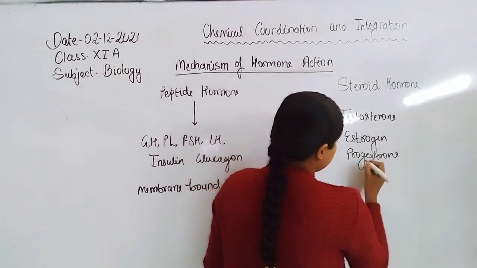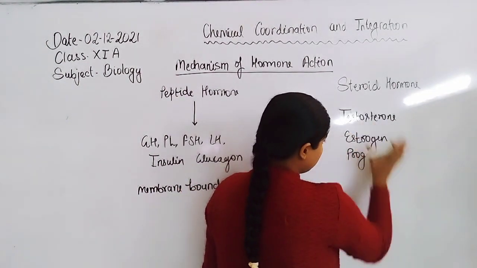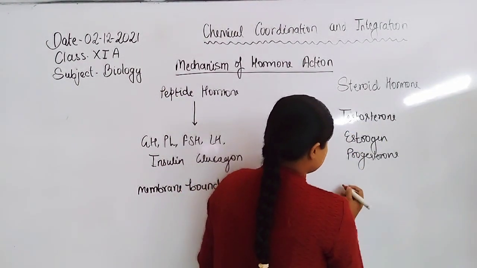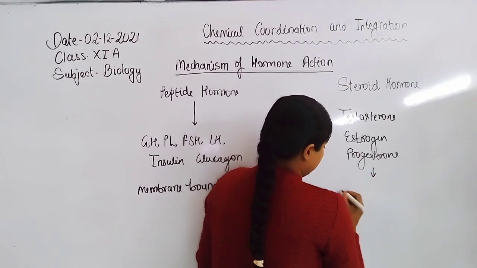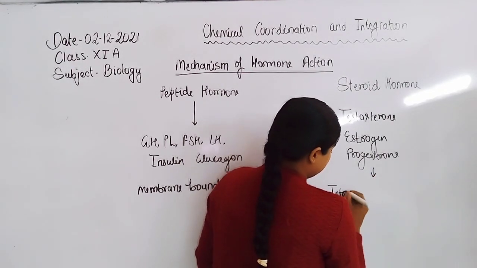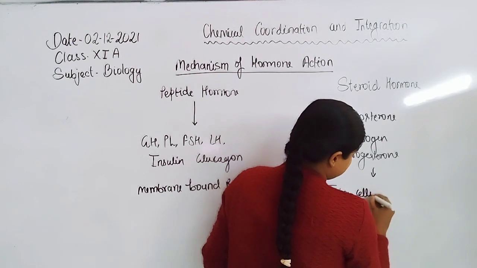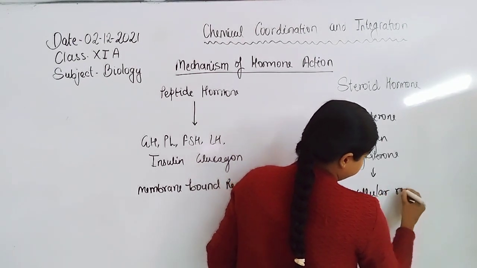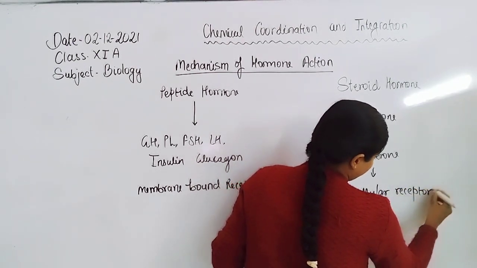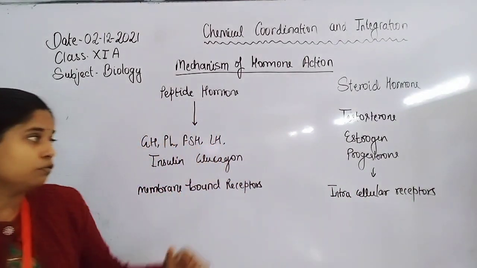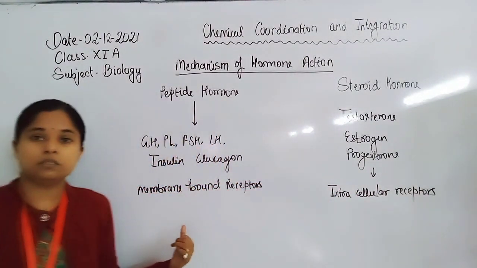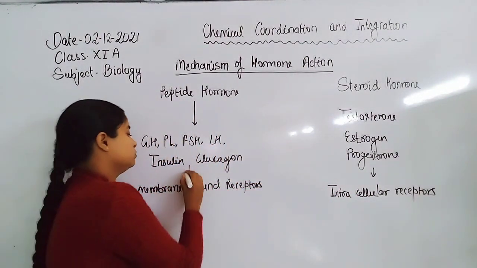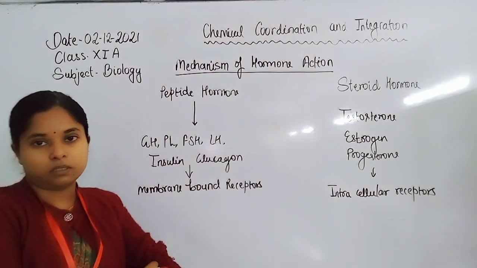That's why for steroid hormones the receptors are known as intracellular receptors, while for the peptide hormones, membrane bound receptors are present.